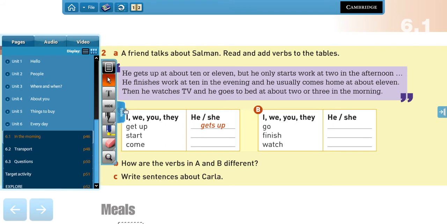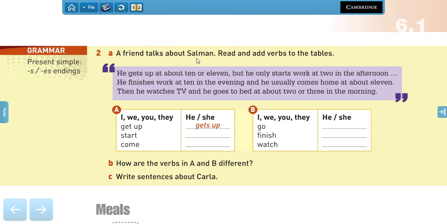So, a friend talks about salmon. Read and add the verbs to the table. So this friend says, he gets up at about 10 or 11, but he only starts work at 2 in the afternoon. He finishes work at 10 in the evening and he usually comes home at about 11. Then he watches TV and he goes to bed at about 2 or 3 in the morning, right?